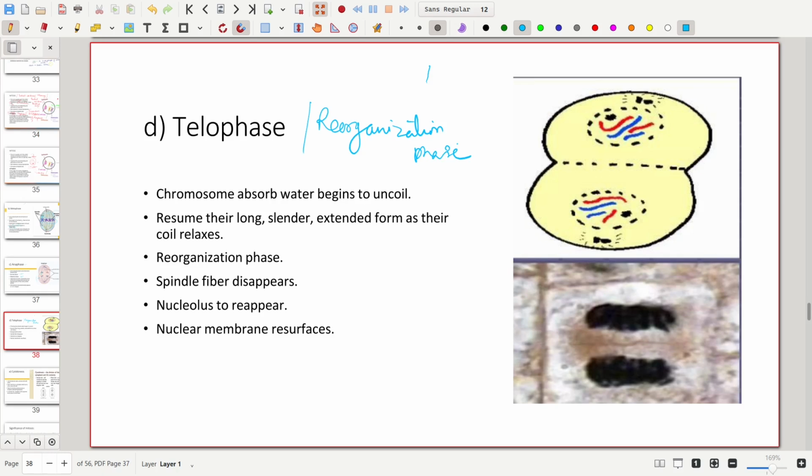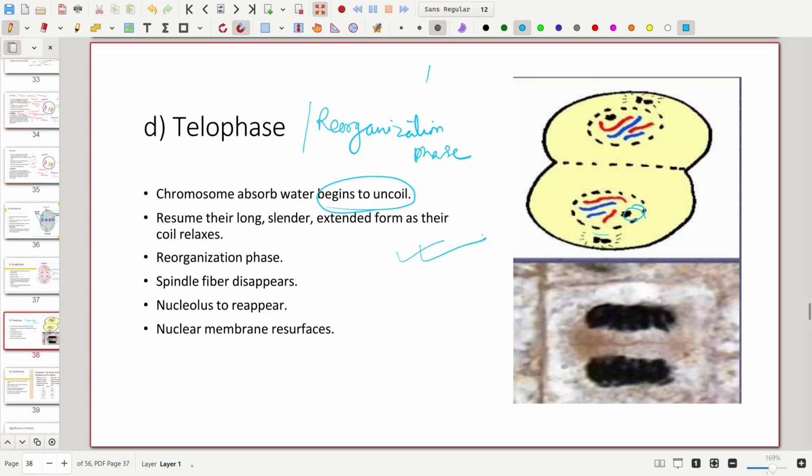It reverses itself, where the daughter chromosomes reach their respective poles and the chromosomes absorb water and begin to uncoil and form their previous thread-like structure, that is the chromatin fiber, and the spindle fibers disappear and the nuclear membrane and the nucleolus start to appear, and the two opposite chromosomal sets are formed, and at the end the two daughter chromosomes are formed, and each nucleus contains the same number of chromosomes as the mother cell.